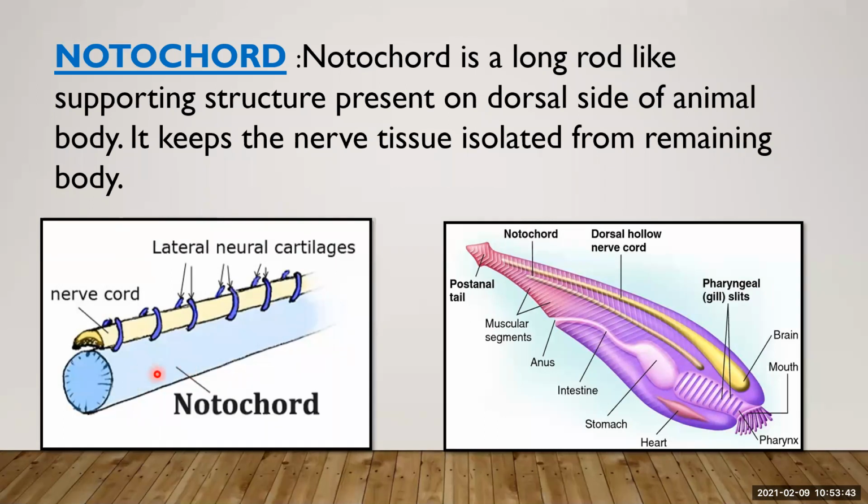If you are talking about yourself, you have the support of a backbone. That is why your body is in shape and you have support. You can walk and you can stand erectly. Likewise, this notochord gives support to the body, and it keeps the nerve tissue isolated from the remaining body. Here you can see, in yellow color, the nerve cord. It is getting separated from the other parts of the body with the help of the notochord. Got this much? Notochord is a long rod-like supporting structure present on the dorsal side of the animal body. Let us move to the nerve cord.